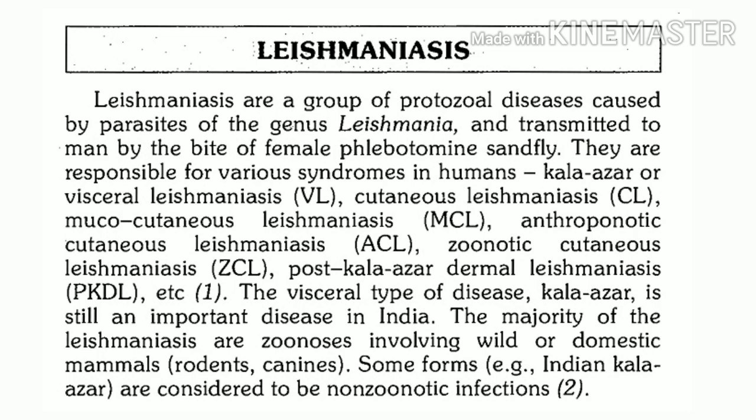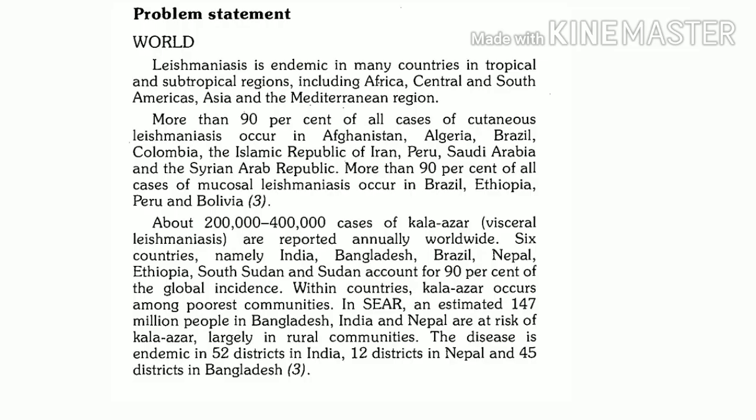But as far as India is concerned, the most important problem in India out of these different forms is visceral leishmaniasis, and in India visceral leishmaniasis is a non-zoonotic infection. So though in the intro we said it is zoonotic, remember the exception in India for visceral leishmaniasis, which we are saying is non-zoonotic.